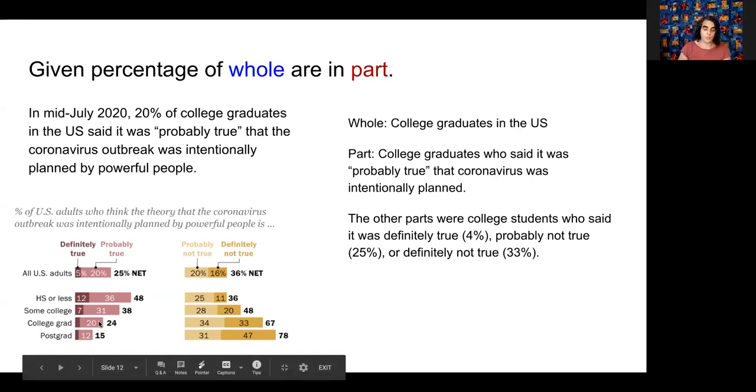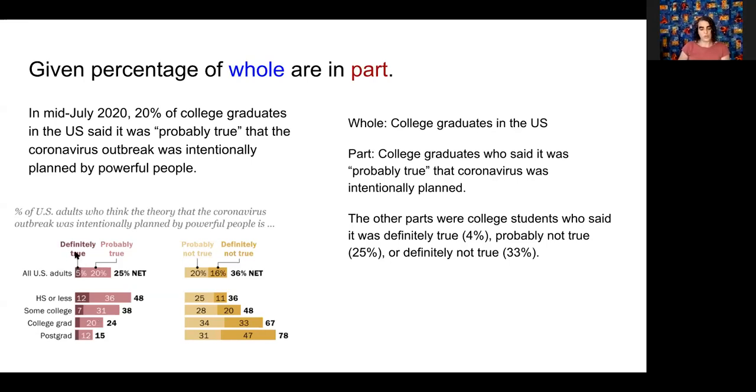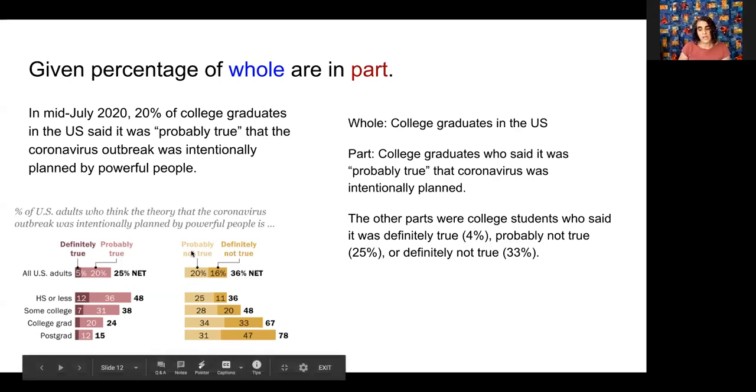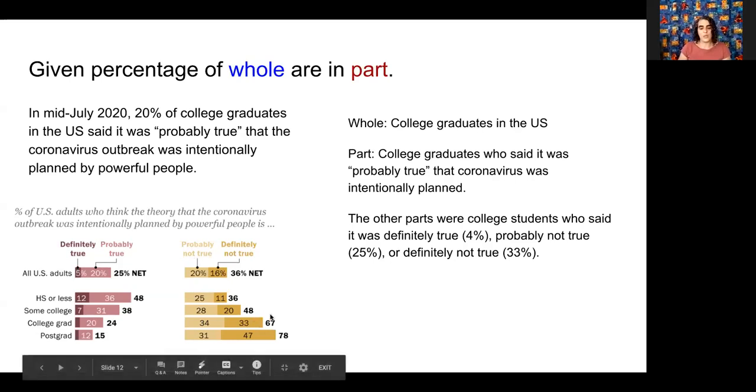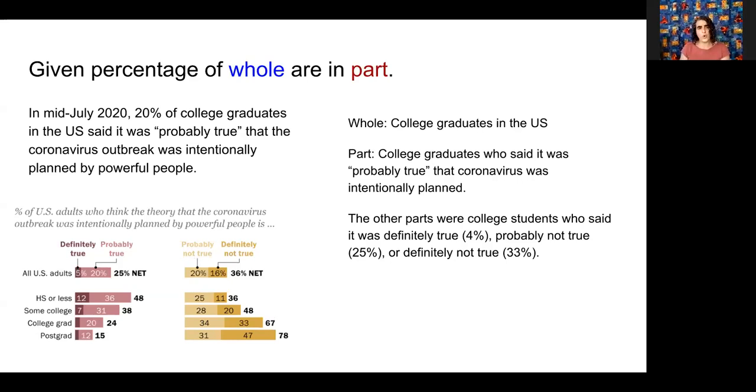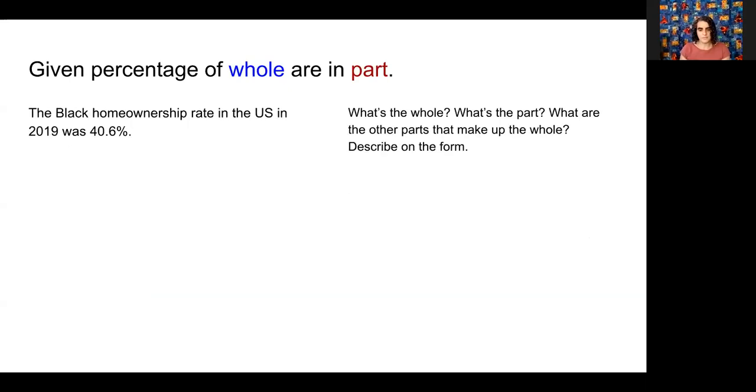The other wedges, incidentally, were those who thought it was definitely true, those who thought it was probably not true, and those who thought it was definitely not true. These numbers do not add up to 100%, which suggests that some people refuse to answer the question. So the whole is the level of education. The percentage, the part, is how likely it is that they thought the coronavirus was intentionally caused by powerful people.